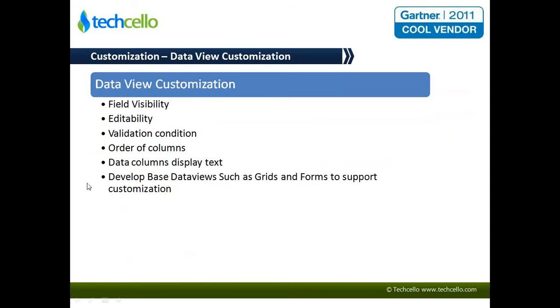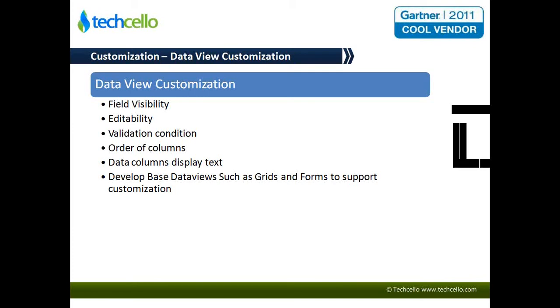The other customization that you would also require is to be able to manage the core fields in your forms or grids. Assume you have 10 fields that are embedded in your form or grid. There could be a situation where customer A would want to call these fields differently.